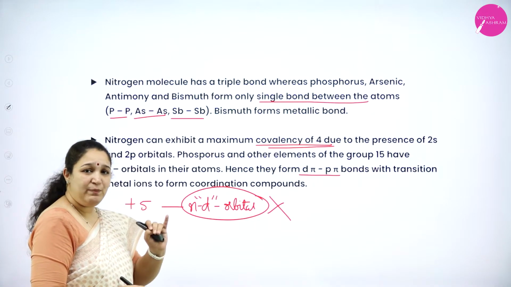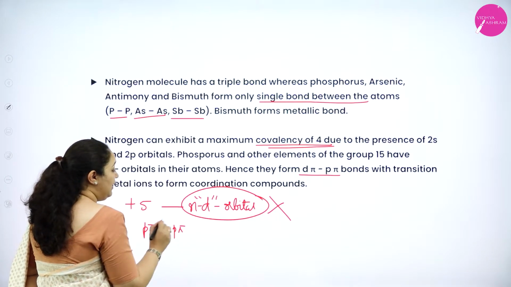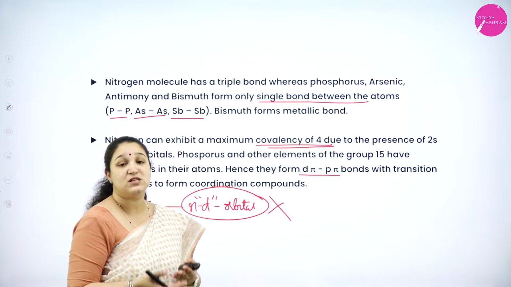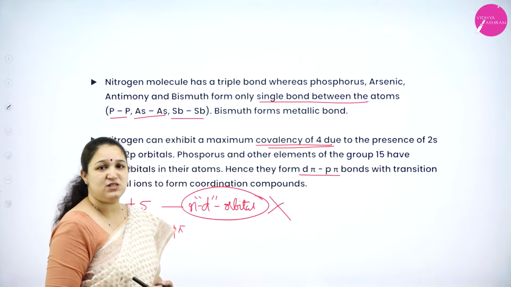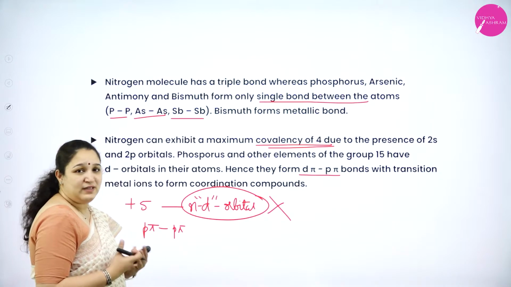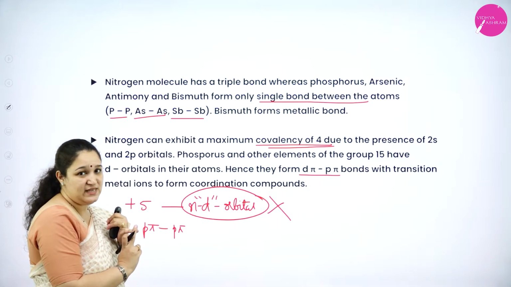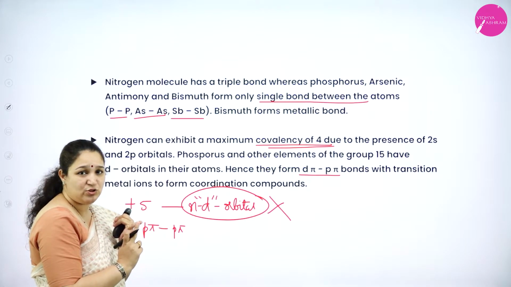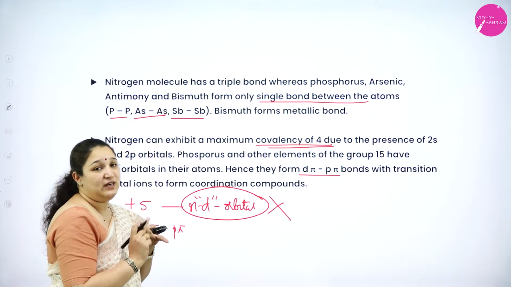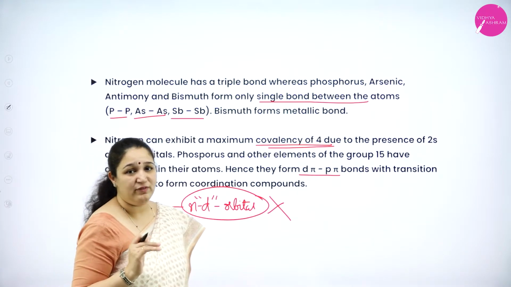Nitrogen can form only p-pi bonds. It will not form d-pi bonds because it is not having d orbitals, nor can it show +5 oxidation state. Okay, so these are the anomalous properties of nitrogen, and the reasons for these anomalous properties are its small size, high electronegativity, high ionization enthalpy, and absence of d orbital. So I hope you have understood about the anomalous properties of nitrogen.